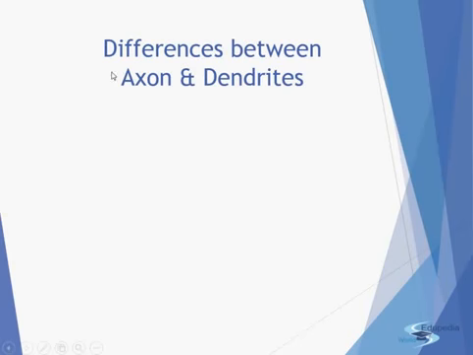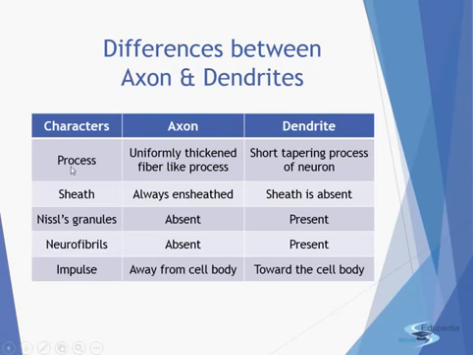Now this is a small difference between an axon and a dendrite, because we have studied both in the structures which are known as the neurites. First of all, the process. Axon is a uniformly thick fiber-like process, whereas the dendrites are short tapering processes of the neuron. Sheath. Axon is always ensheathed by the myelin sheath, but the sheath is absent on the dendrite. Nissl's granules are absent in the axon, but they can be present in the dendrite. Neurofibrils are mostly absent or maybe present in the axon, but they are generally present in the dendrite.